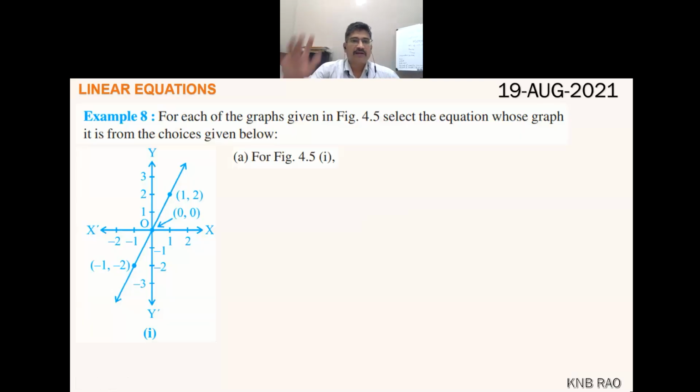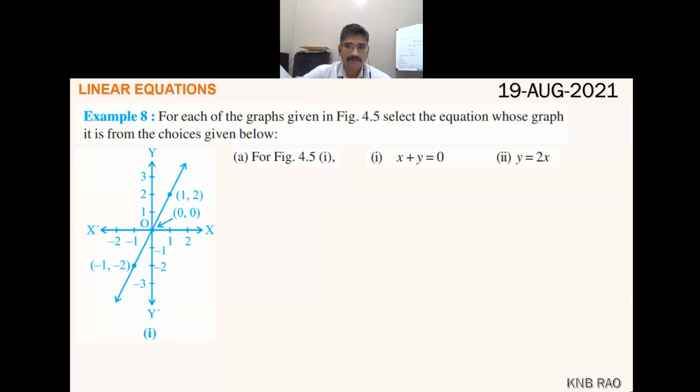Now, question number 8. For each of the graphs given in figure 4.5, select the equation whose graph it is from the choices given below. Okay, figure 1. Out of these two choices, which one is it?